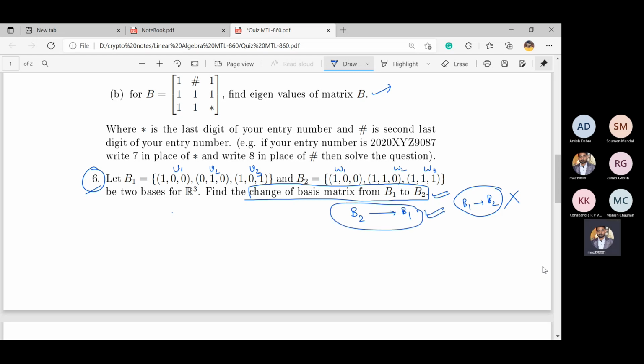For this one, the change of matrix from B1 to B2 means we have to write the basis elements of B2 in the linear combination of B1.